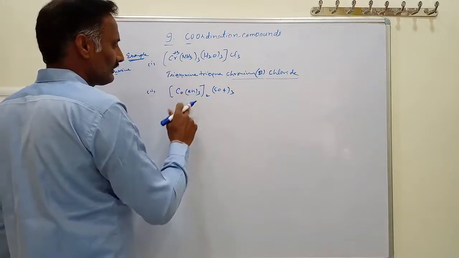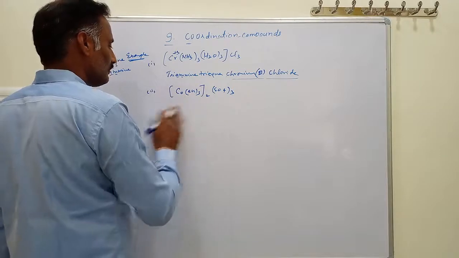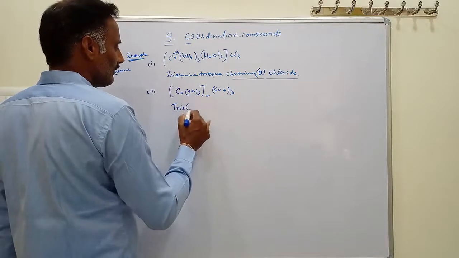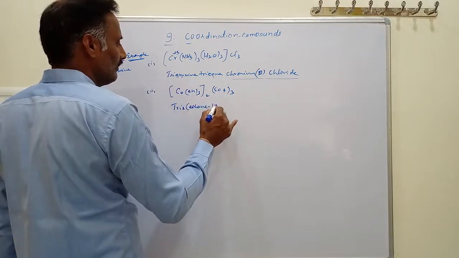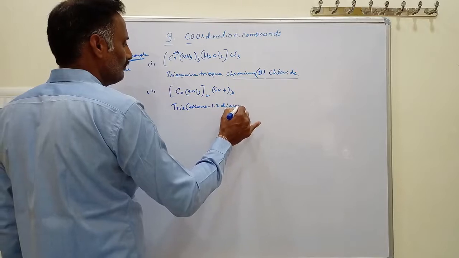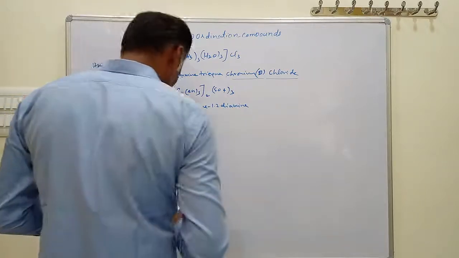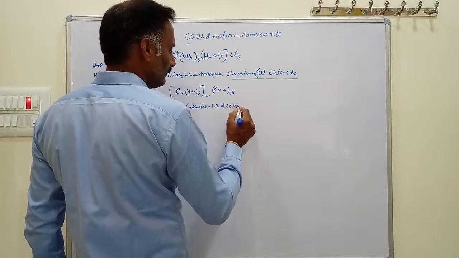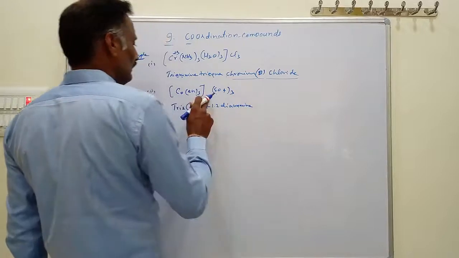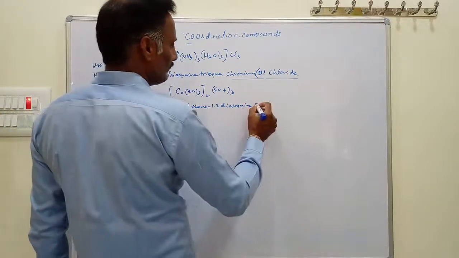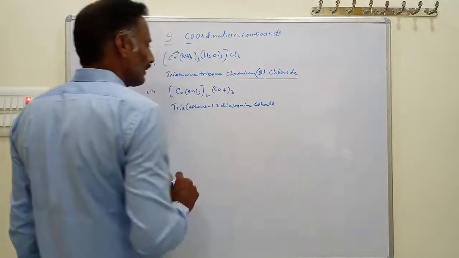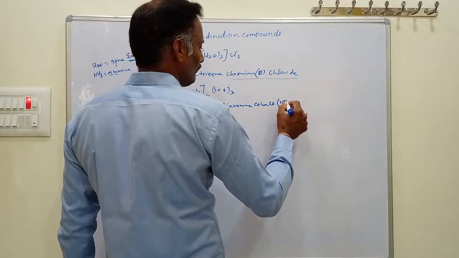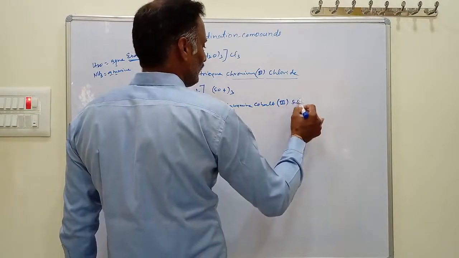Here three uses the prefix tris. So this is tris(ethane-1,2-diamine) cobalt. What is the oxidation state? The oxidation state of cobalt is +3, so cobalt(III). And this is sulfate.